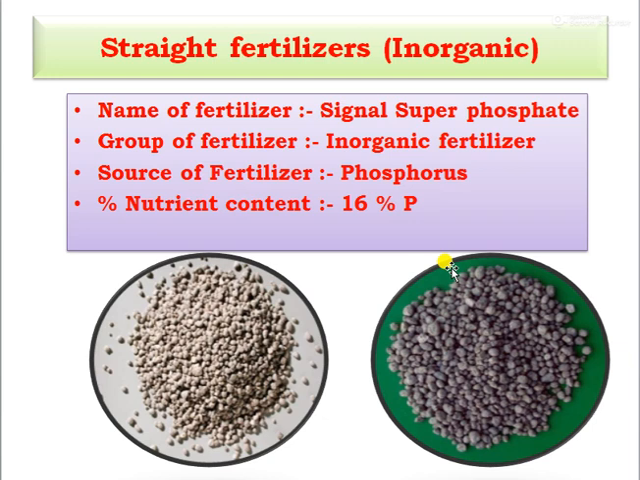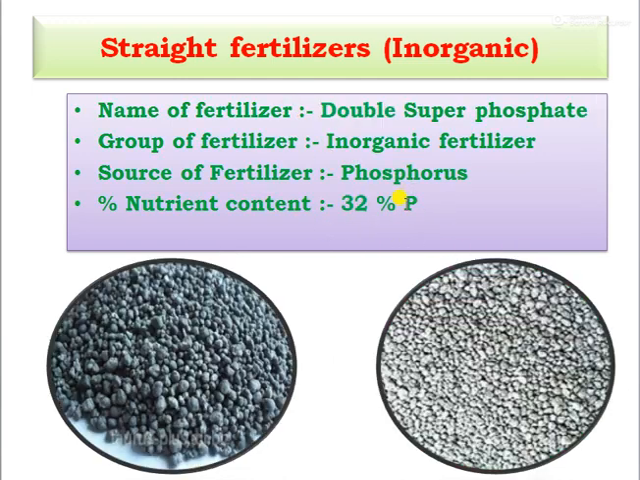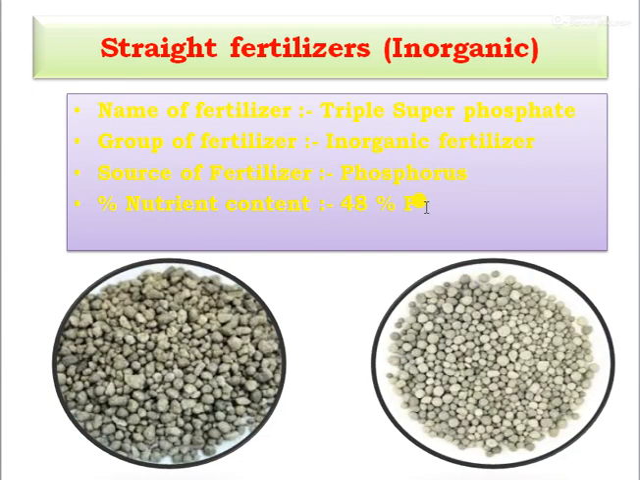And next one, the single super phosphate. This is also an ideal fertilizer coming under straight fertilizer. The source is phosphorus, and it is grouped under inorganic fertilizer. The percent nutrient content is 16% phosphorus. And the next one is double super phosphate. This is also an inorganic fertilizer, and the source of fertilizer is phosphorus. Percentage of nutrient content in double super phosphate is 32% phosphorus.